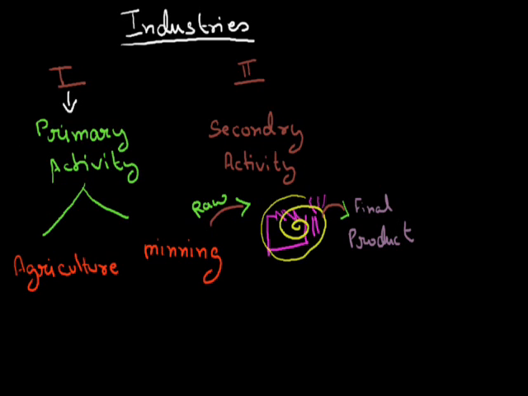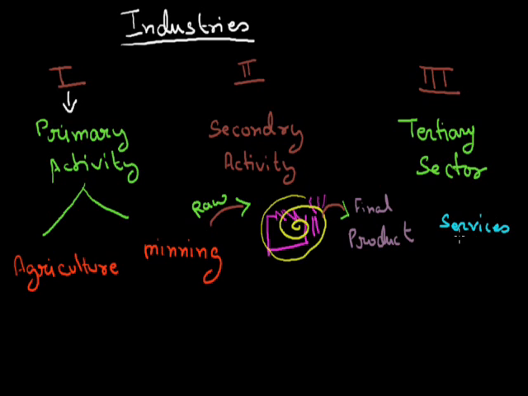And the third one is the tertiary sector. This tertiary sector provides services like banking and education.